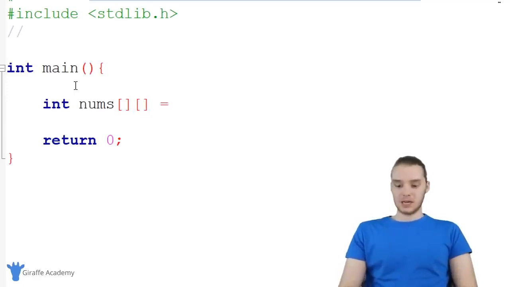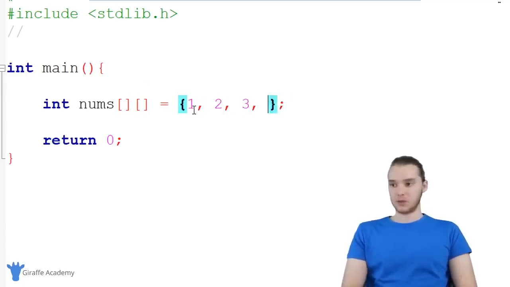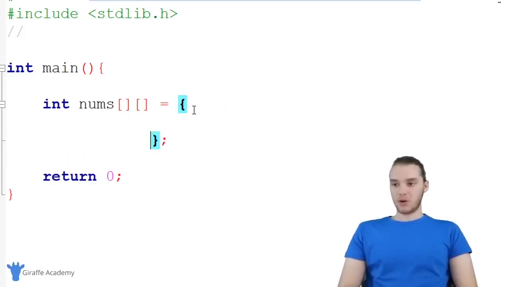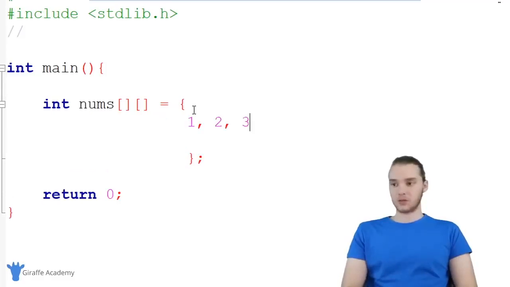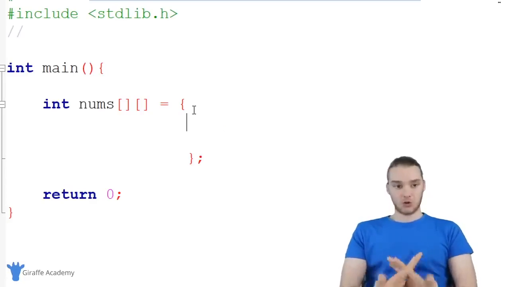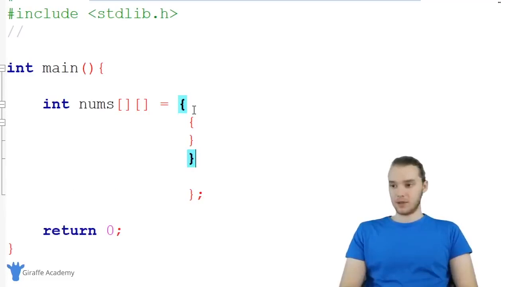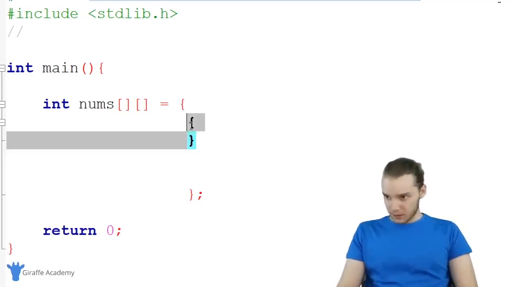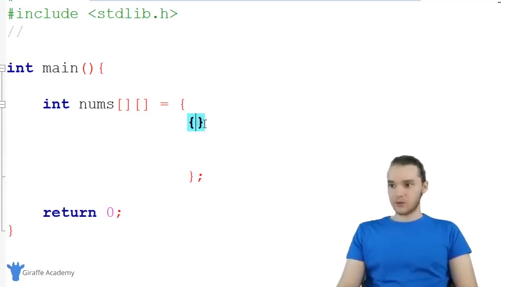So what I'm gonna do is I'm gonna set this equal to an open and closed curly bracket. Now this is normally how we would create an array. So normally I would just say like 1, 2, 3, 4, whatever. I could put all my numbers in here. But with a two-dimensional array, all of the elements are gonna be arrays. So instead of just saying like 1, 2, 3, we're actually gonna create arrays inside of here. So for example, I'll put an array right here, and this text editor is so annoying with making these. So for example, the first element in this array, I could just make an array. So I'm gonna say this is like 1, 2.